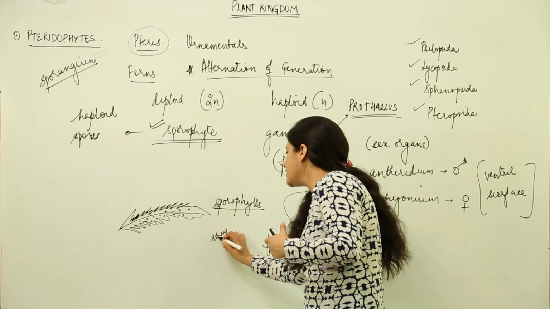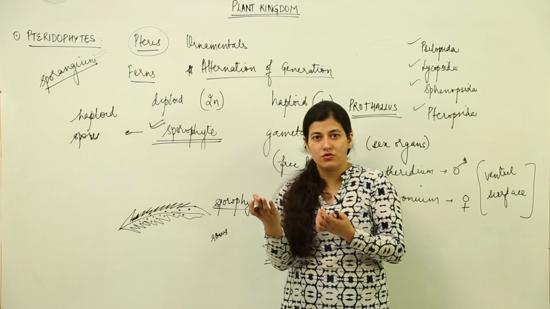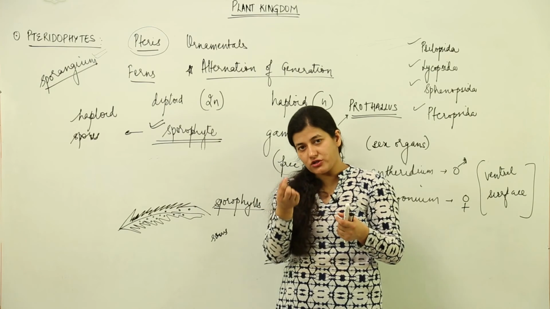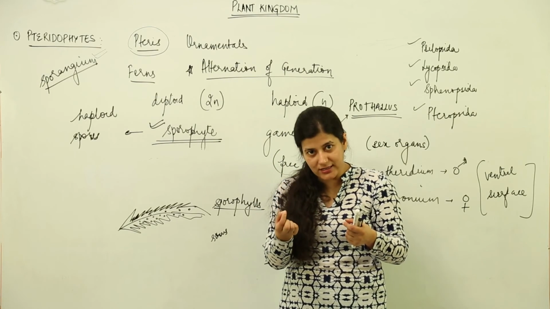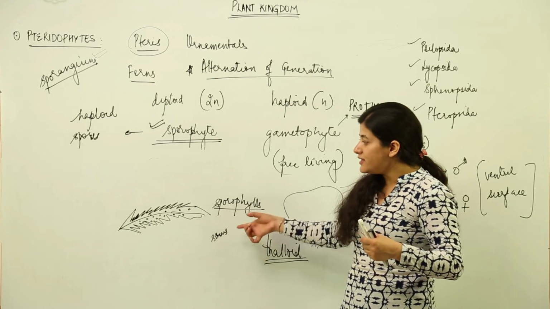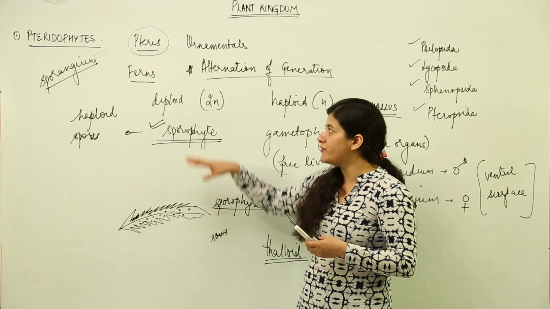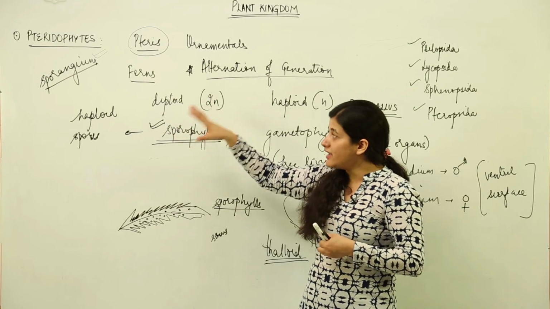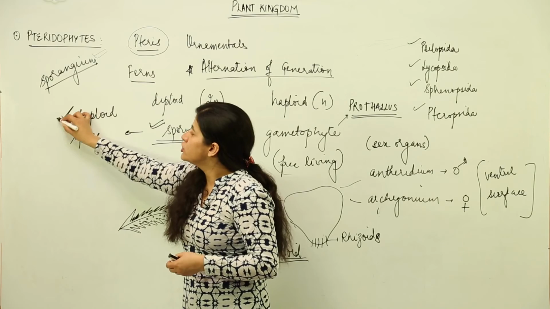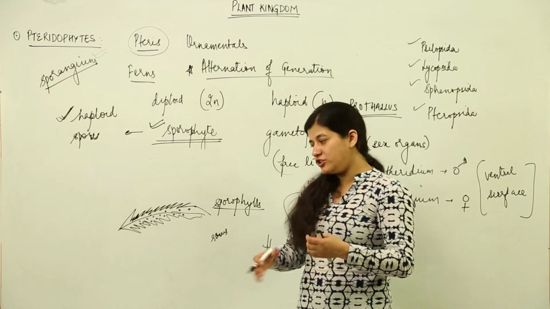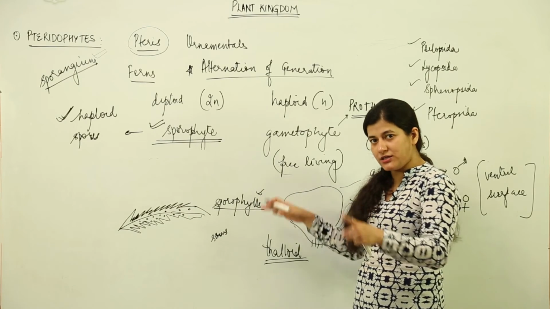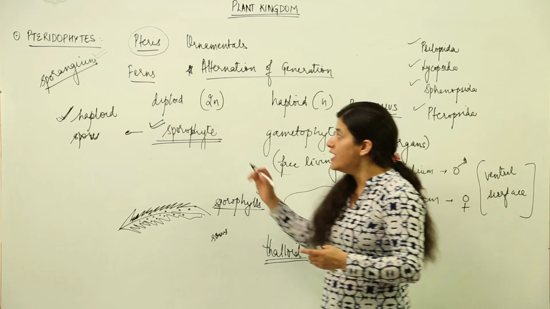Now, sori are dot-like structures. Supposedly, you are having a fern leaf, and you see the lower surface, you would find dot-like structures present on them, and individual would be sorus and plural would be sori. Inside each sorus, you are going to find the sporangium. Inside each sporangium, you are going to find these haploid spores, and the leaf which bears these sori would be known as sporophylls.